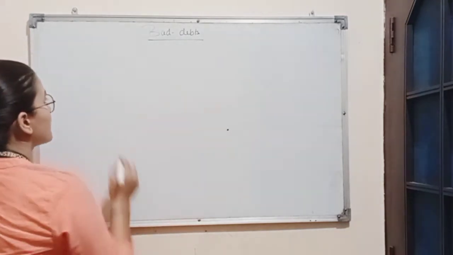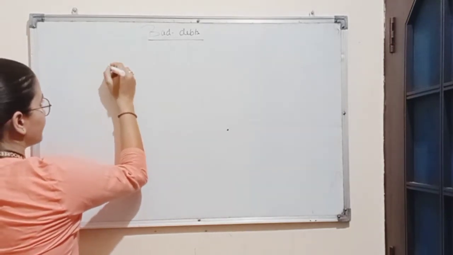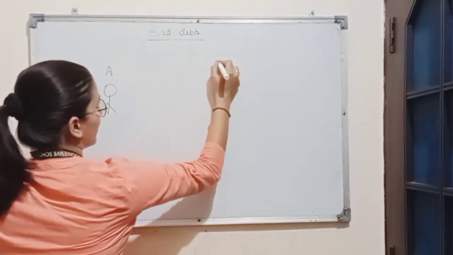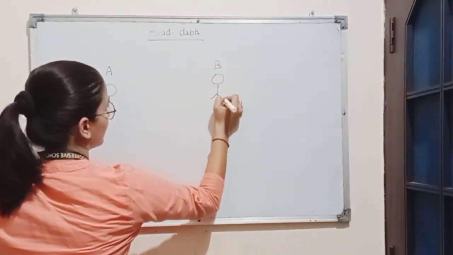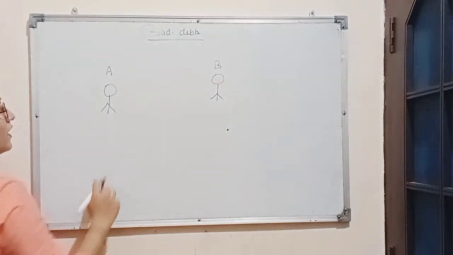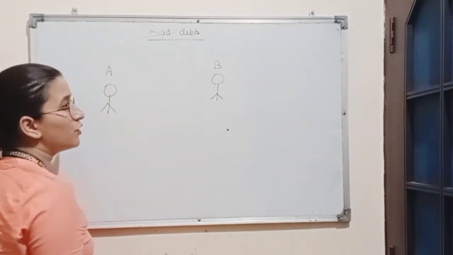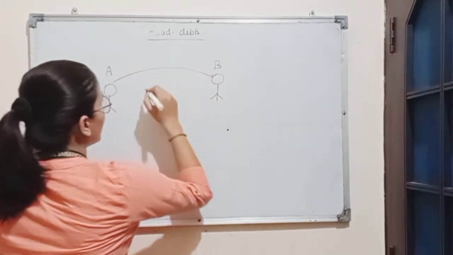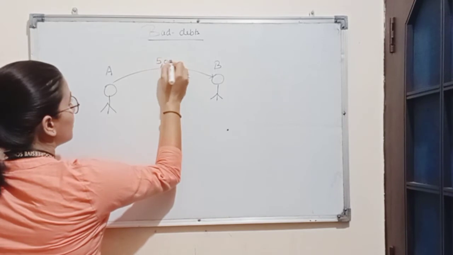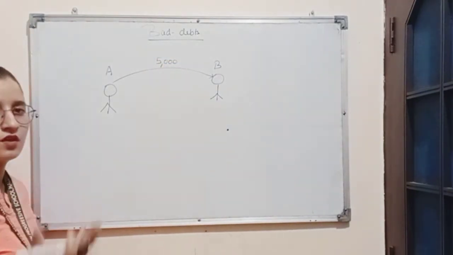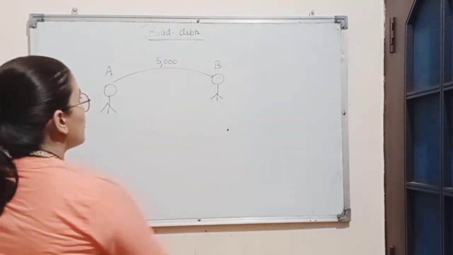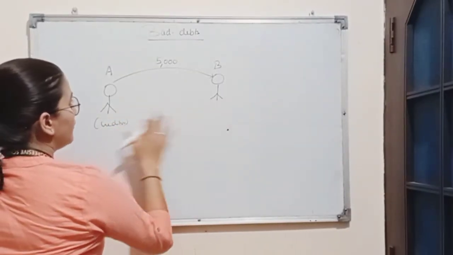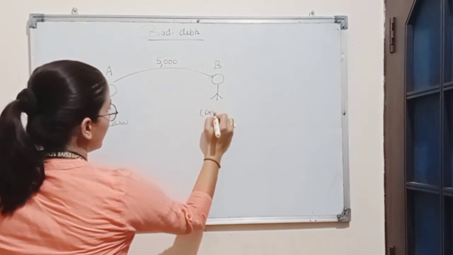For example, there is a person A and a second person B. Now, A has lent some amount of money on credit to B. Suppose A has lent rupees 5,000 on credit to B. So for B, A is the creditor and for A, B is the debtor.